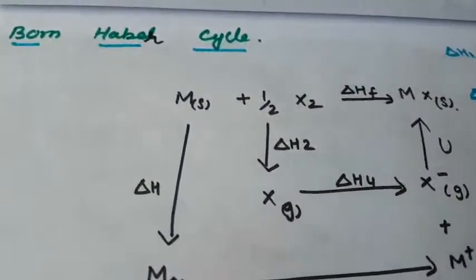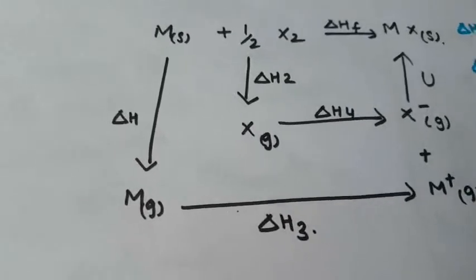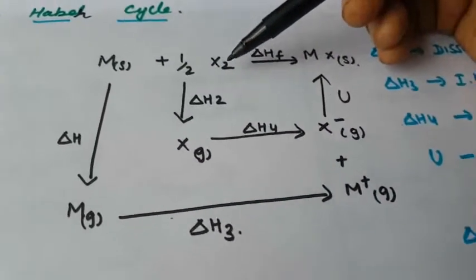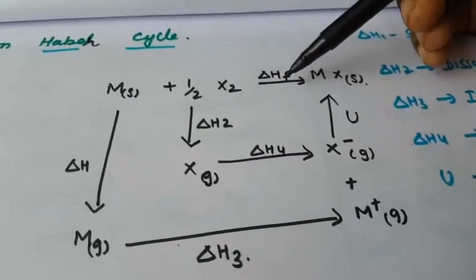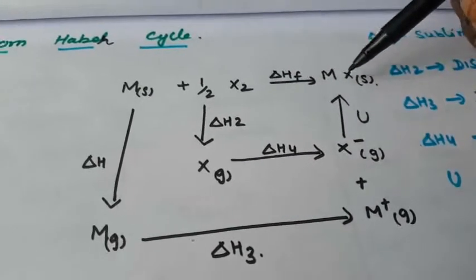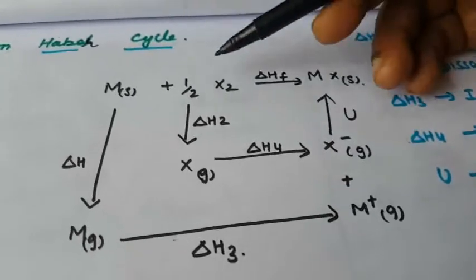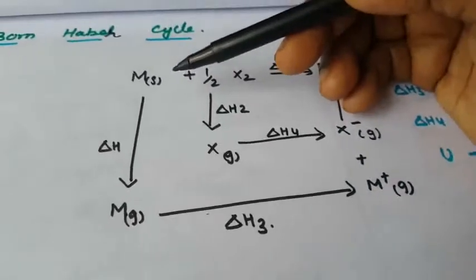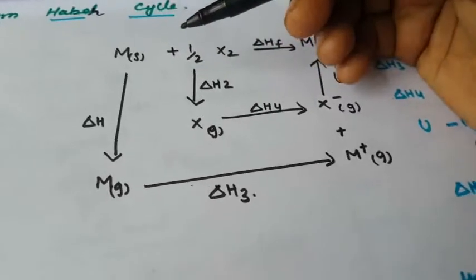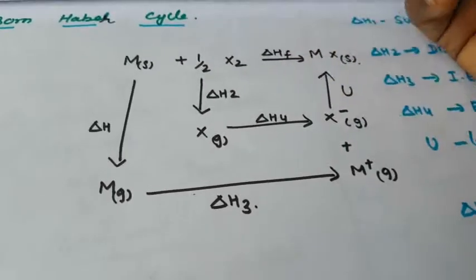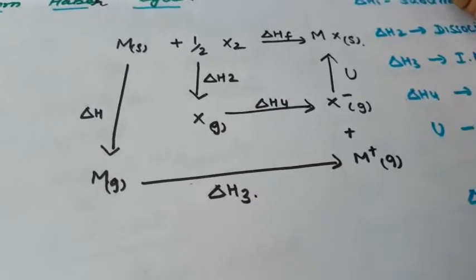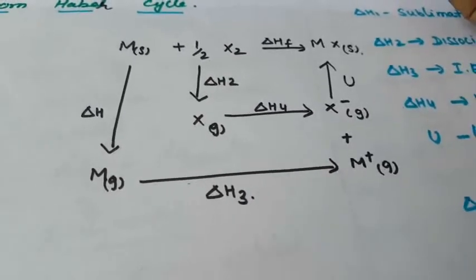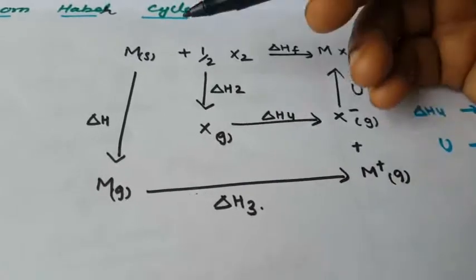What is meant by the Born-Haber cycle? First, this is a metal M and X is the halogen. Delta H is the enthalpy of formation of the metal halide from the metal and the halogen. This is the direct reaction. What is meant by Hess's law? Whether the reaction takes place in a single step or multiple steps, the initial and final values will be the same. That is Hess's law.